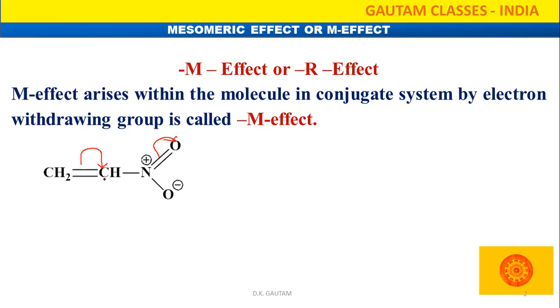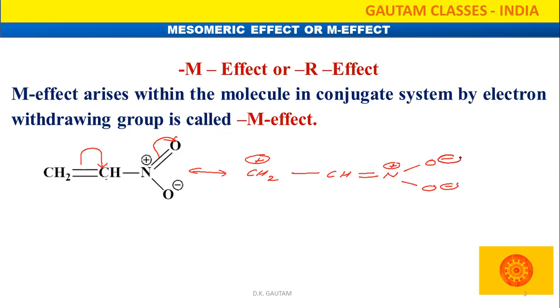Look here, a negative charge on this one and a positive charge developed here. So they will make a double bond. That means here a positive charge will come, and in that condition we can write C double bond N, O negative, and here as usual the positive charge will remain, and here we can write O negative.